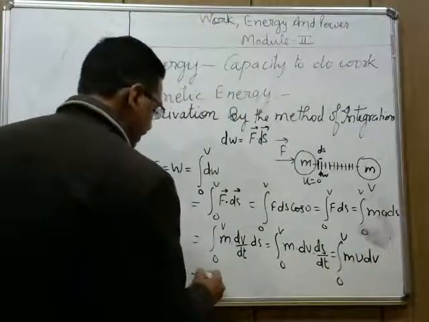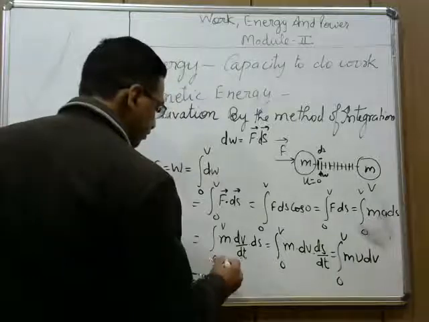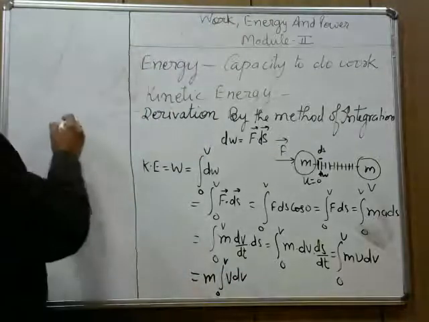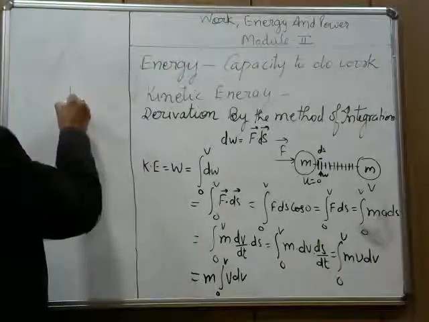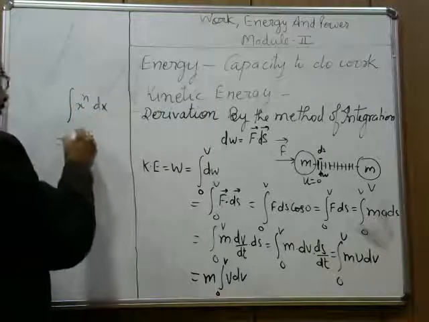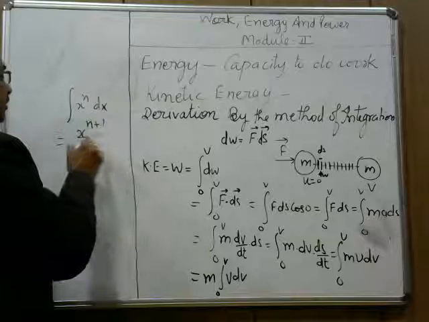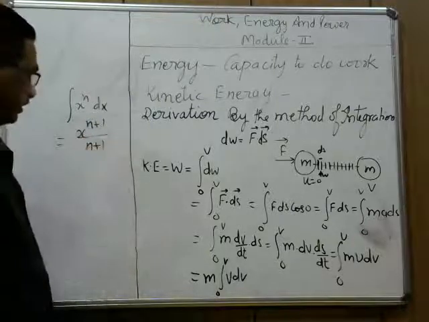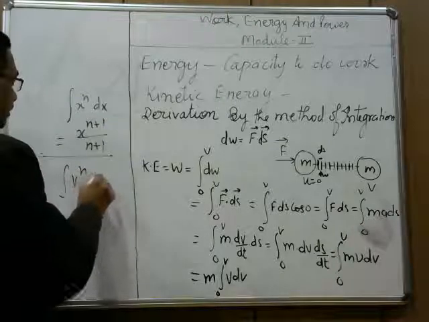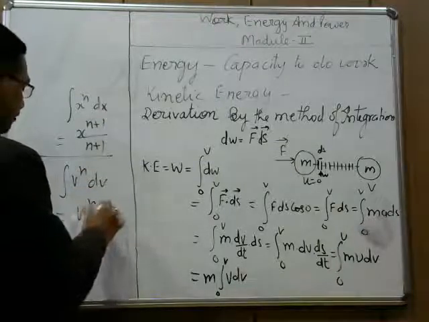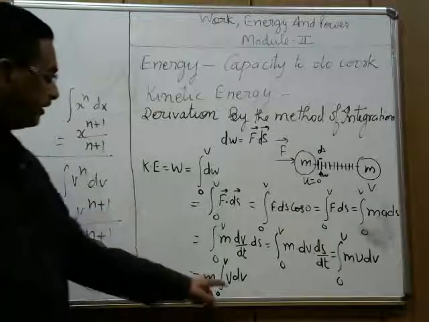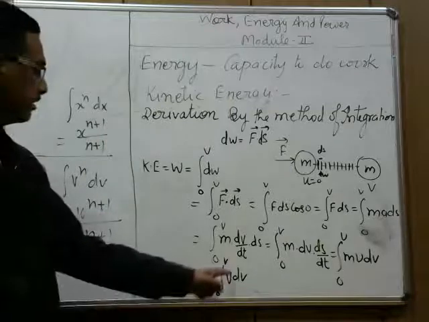Now this further can be written as m times the integration over 0 to v of v dv. Now you have read this formula: integration of x to the power n dx equals x to the power n plus 1 upon n plus 1. Suppose instead of x the variable is v, so v to the power n dv equals v to the power n plus 1 upon n plus 1. Here the value of n is 1. You can compare; here the power is 1.